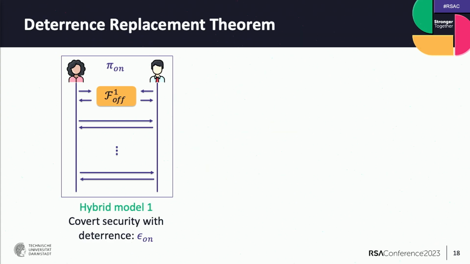Now we state our deterrence replacement theorem. And here we start in a hybrid model where the detection probability of the offline phase is actually 1.